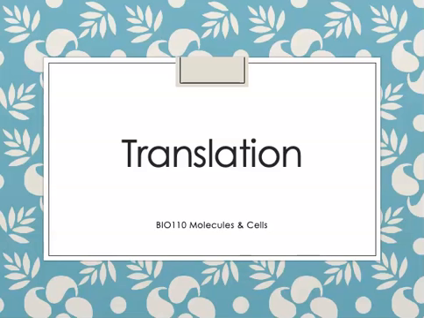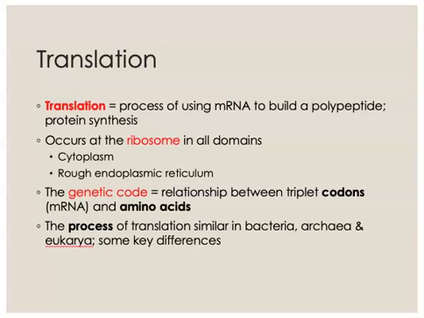Today we're going to be talking about translation. If you recall from the central dogma, translation is the process where a cell uses messenger RNA to build a protein. Recall that all proteins begin as polypeptides, long chains of amino acids bound together with peptide bonds. And that once the polypeptide is created in the cell, it will be carefully folded into a three-dimensional functional protein.